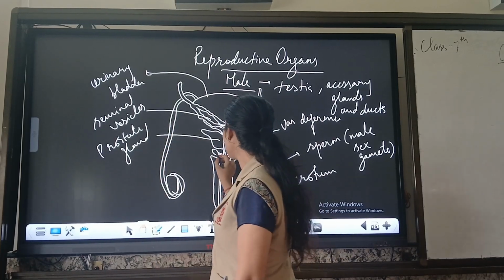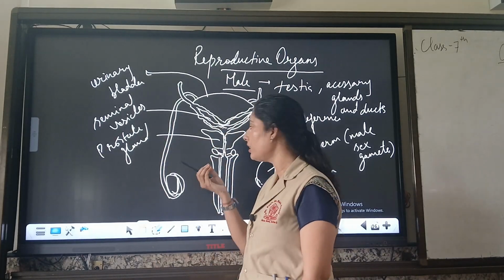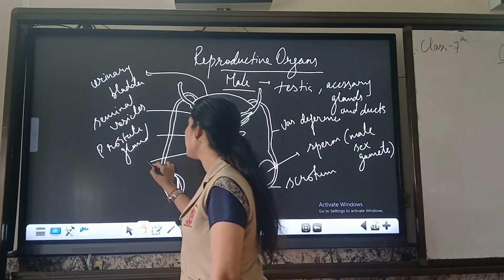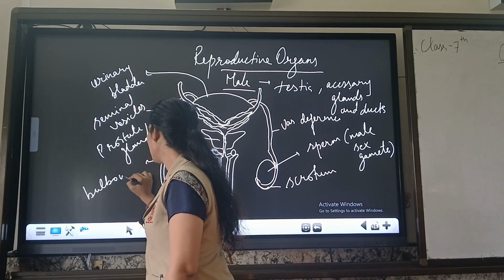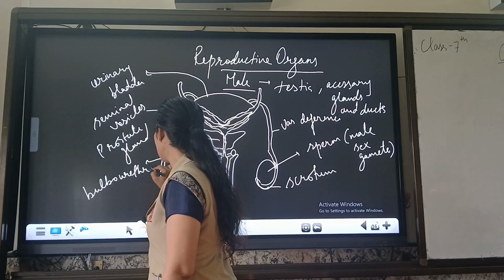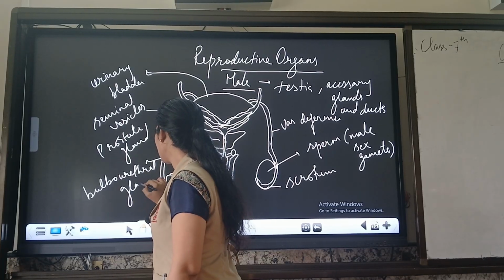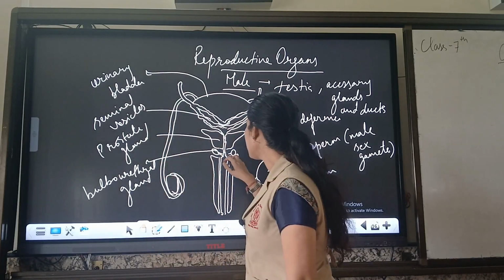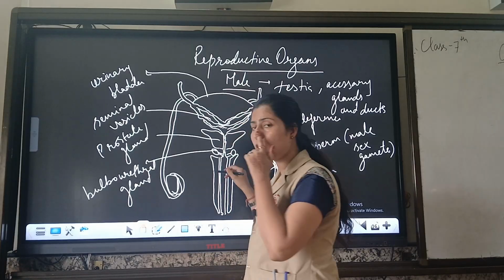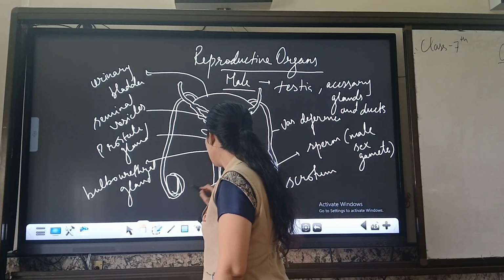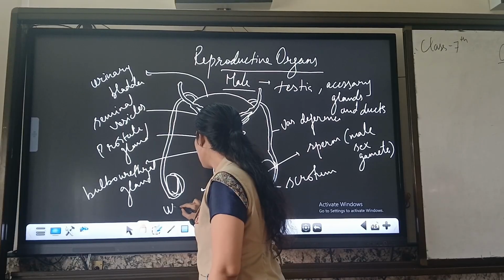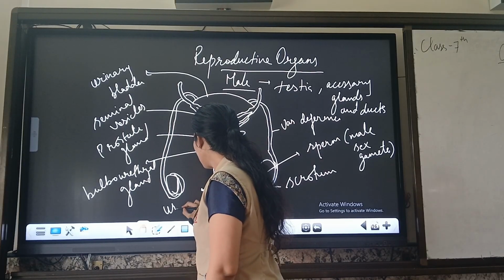And after this prostate gland there is a small bulb-like structure which we call the bulbourethral gland. From here, this moves downward in a tract which we call urethra.